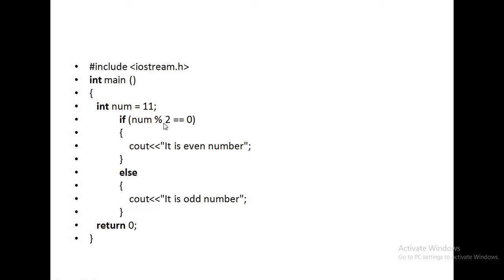Left hand side is 1, right hand side is 0. Condition is false means control jumps to the else block. And what is the line? It is an odd number. I am printing just that it is an odd number, and you know for printing I am using the cout object in C++. So the output is odd number.